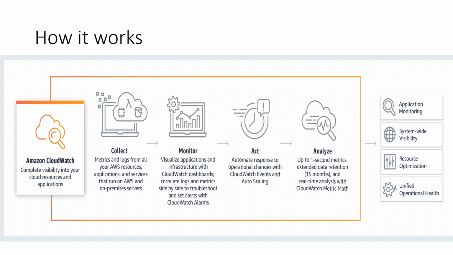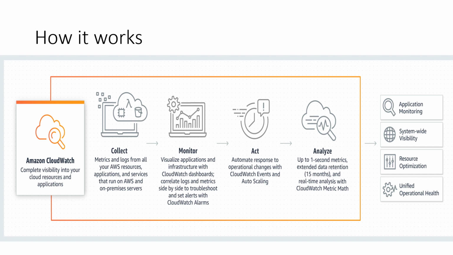That means the collection of the data is real time, so you get the information about what is happening in your AWS services. This gives you unified operational health, resource optimization, system-wide visibility, and application monitoring.